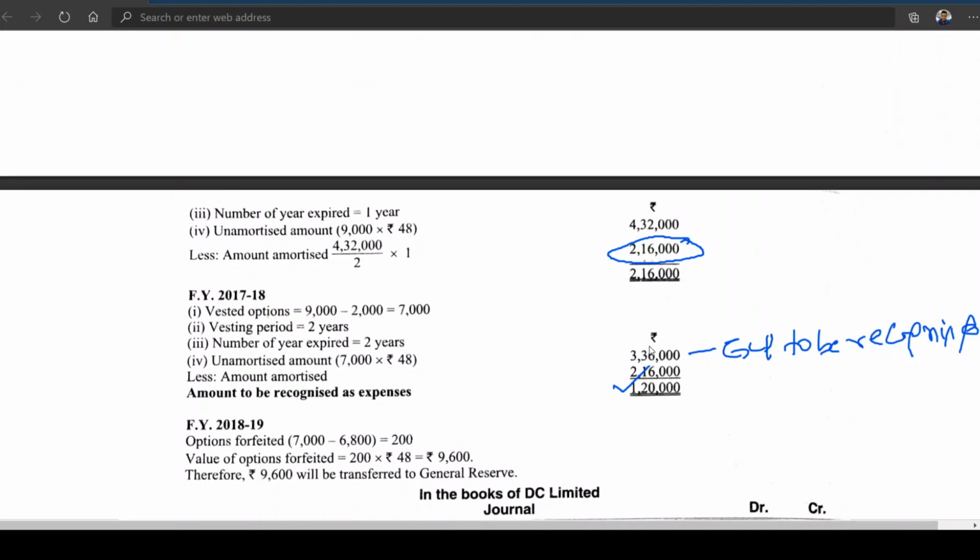In the previous problem we got excess amount recognized, so therefore we got an amount of profit transferred to general reserve. In this case it is not, because before you recognize expenses, the options were lapsed. So that is why there is no problem. But when it comes to second year, after recognizing expense of 2,16,000, 2,000 options have lapsed. So 9,000 minus 2,000, 7,000. 7,000 into 48. Actually, we shall recognize expense of 3,36,000 by the end of second year. But already how much has been recognized? 2,16,000. So what is the further expense recognized? 1,20,000. Now this is interesting.